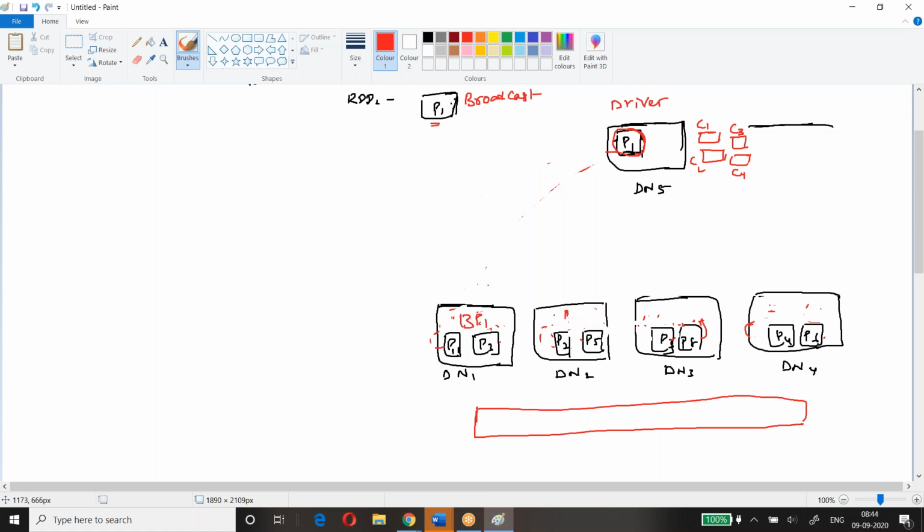It's available here, BP1, BP1, BP1. Broadcast variable is available with every executor, not every task, every executor. And every executor will cache this piece of data.